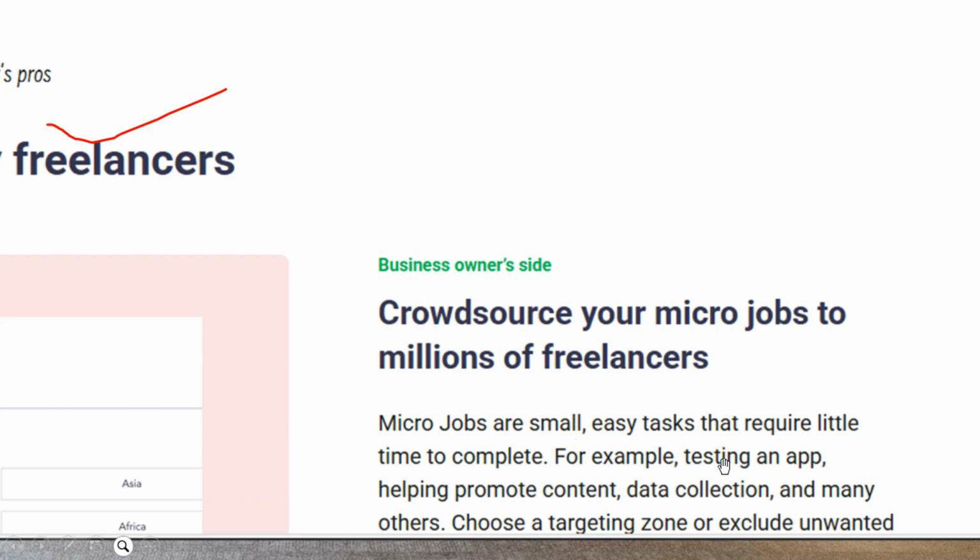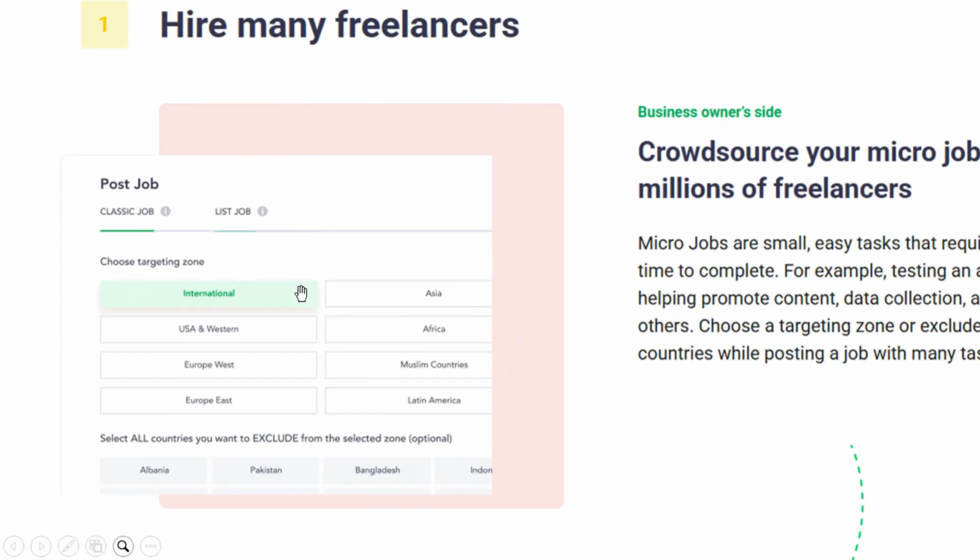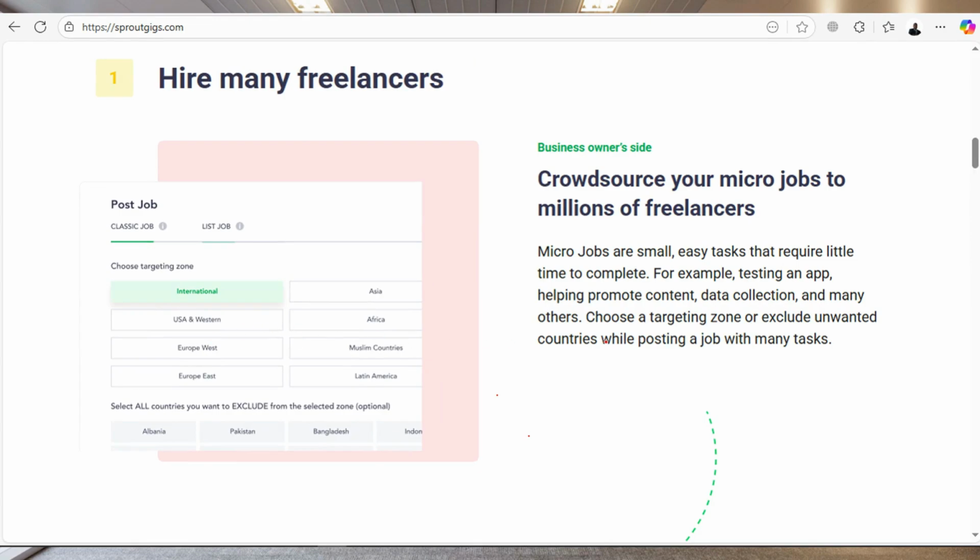For example, you can create a job about testing an app, helping promote content, data collection, and others as well. And you can see part of the screenshot of the dashboard, right? You can set up a job like this and choose the targeting area, like you want the job to be international, maybe from the US or Western countries. You need people from this part of the world to apply, Africa, and so they do give you different filters there.